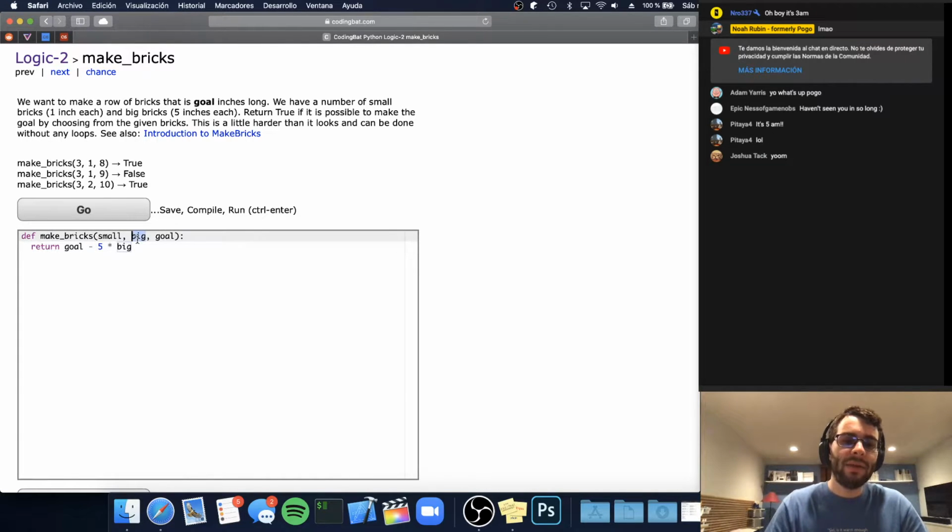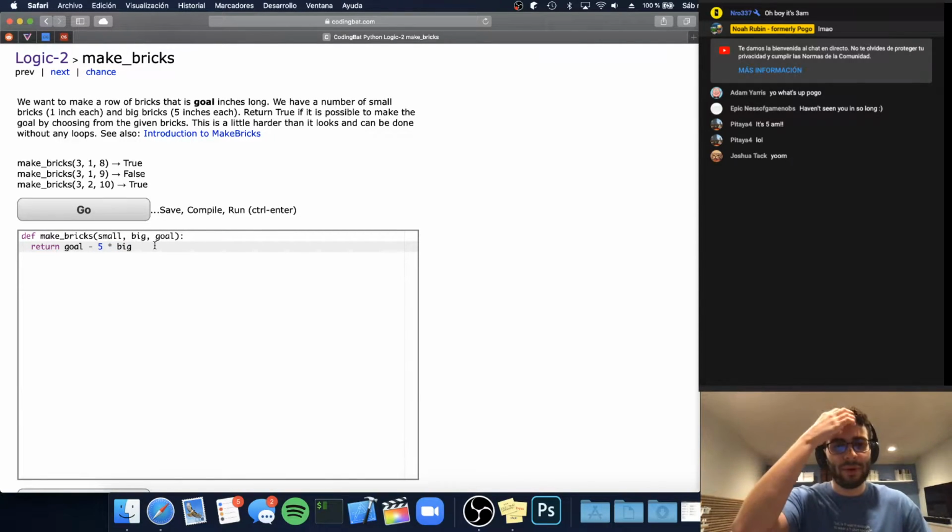So big is the number of big bricks, and so if we do 5 times the number of big bricks, that would be like the total number of inches that we have out of all of the bricks. And so if we take our goal and we say, let's say we use up all of the big bricks, right? Then we could end up with a negative number,